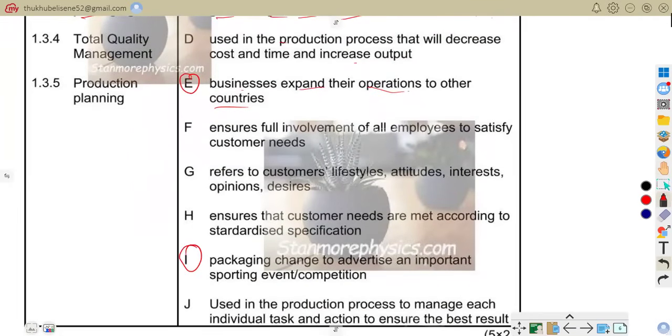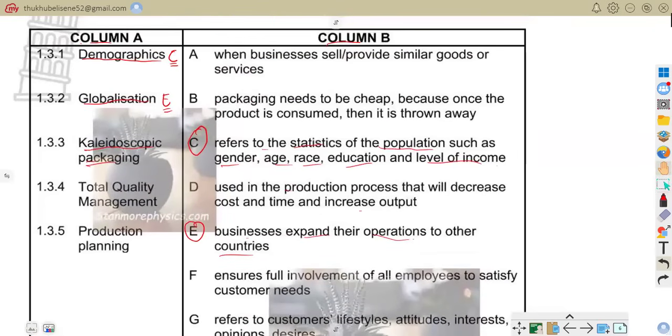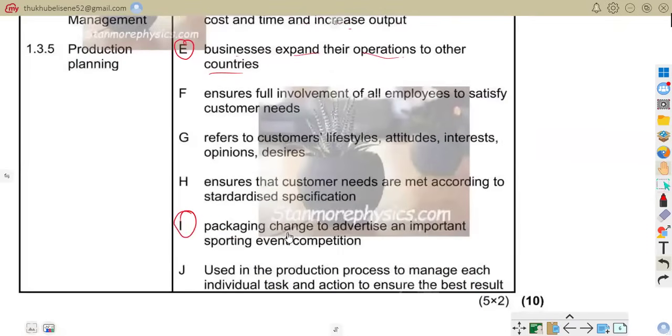Then we can write here I. So kaleidoscopic packaging is special packaging designed to advertise or celebrate important events such as sports or competitions. That is that, good people.